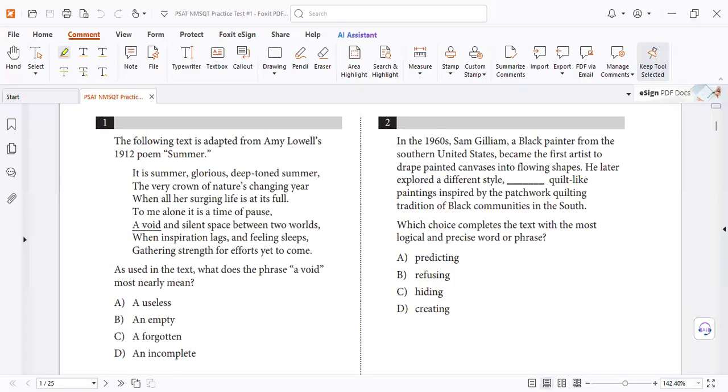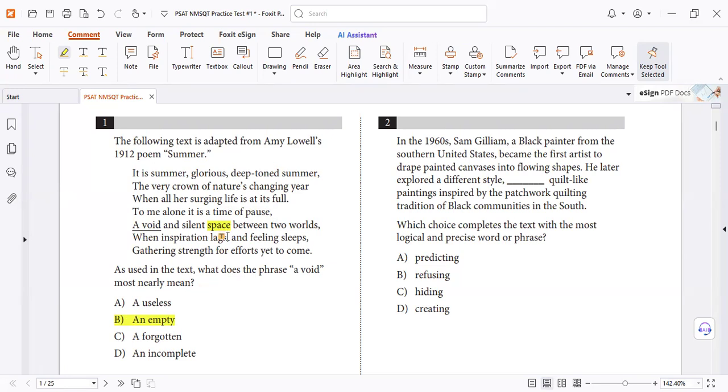Yeah, let's correct it. Number one, what's it? D. Number one, I think it must be letter B. Why? Because it describes the space, void, and silent. The word void means empty, just like hollow or empty.